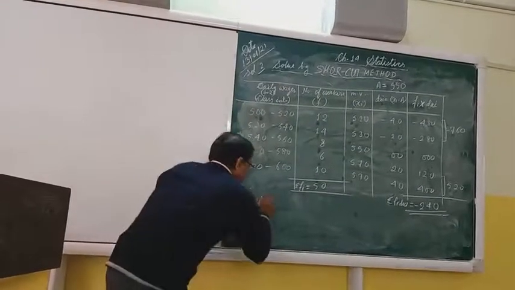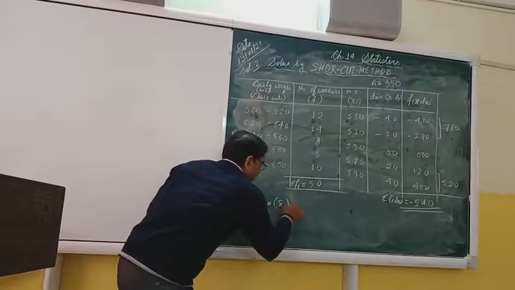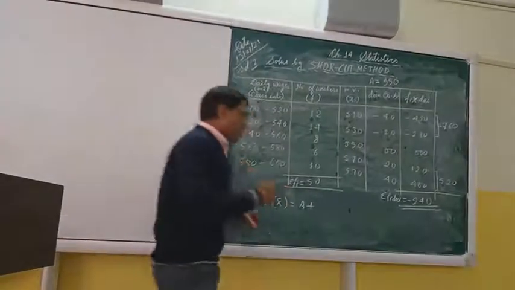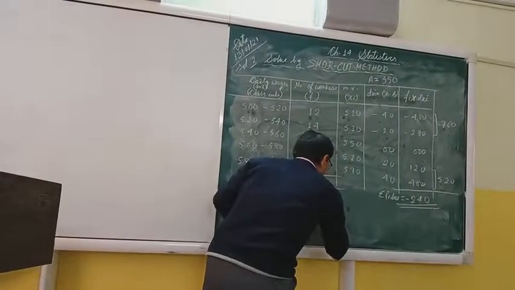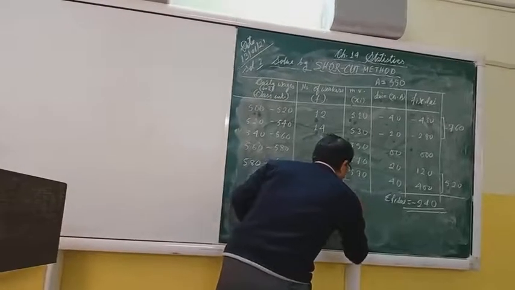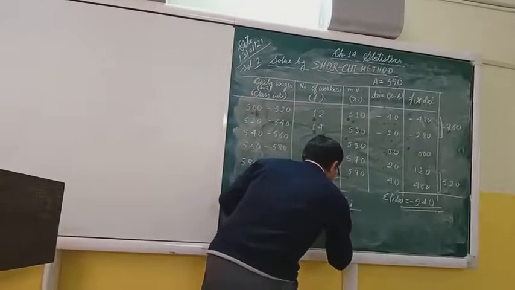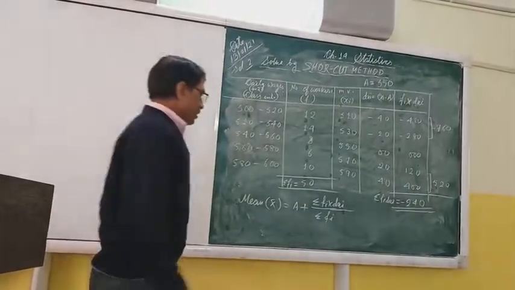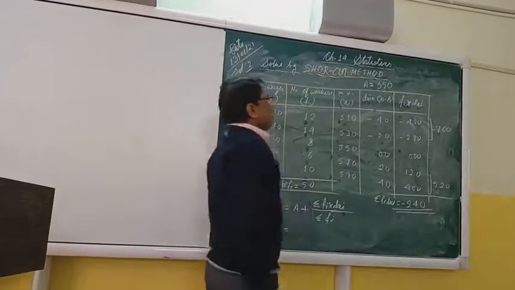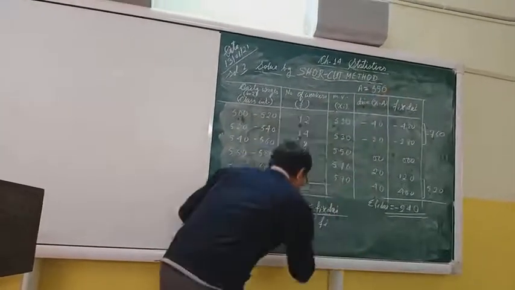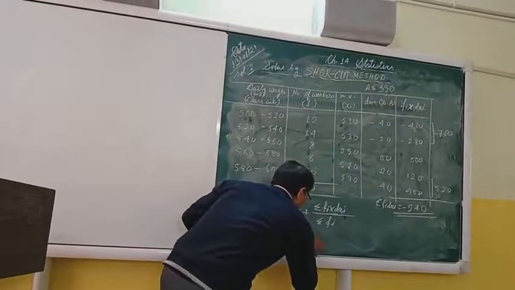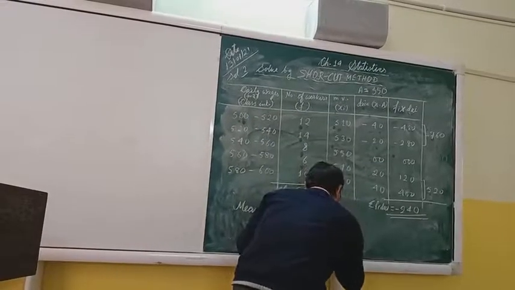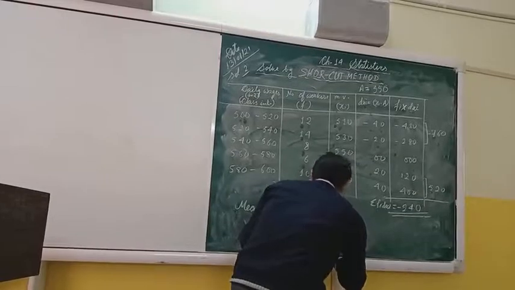Students, the mean, x bar, is equal to a plus the summation of fi di by the summation of fi. Right now a, the assumed mean, is 550. So 550 plus the summation fi di, minus 240, by 50.